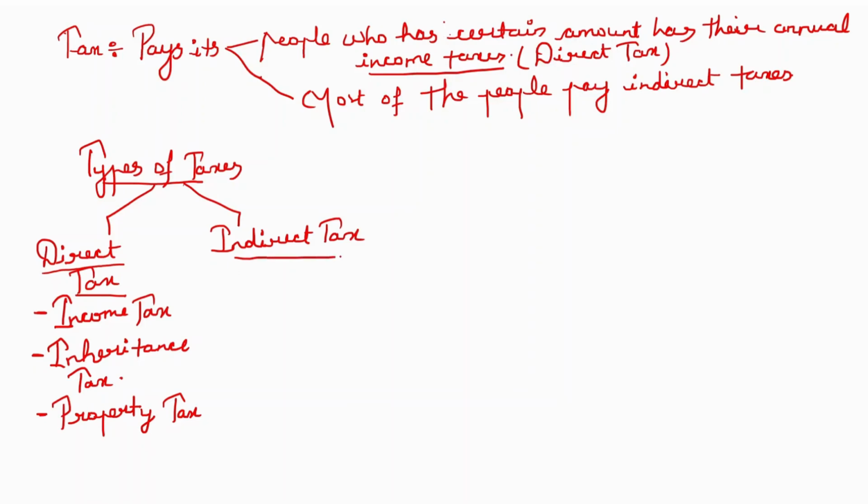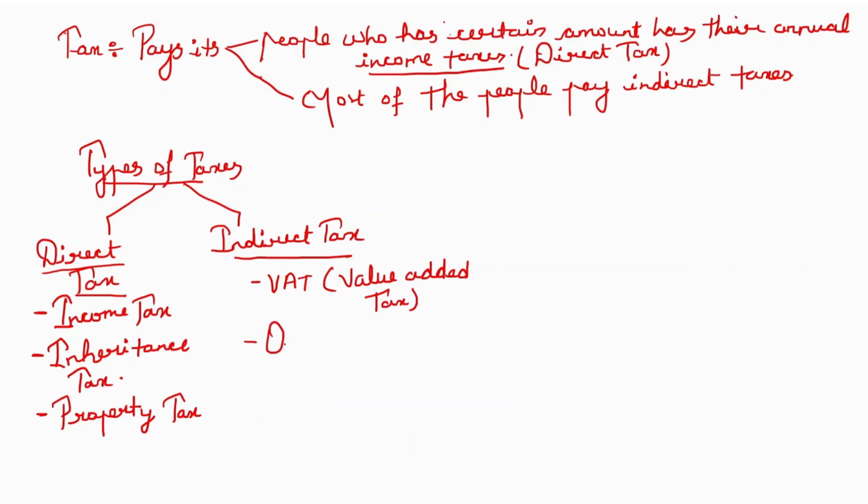What are the indirect taxes then? Indirect taxes are indirectly collected from the end users. In the previous video, we saw the example: if a manufacturer has produced a pencil and sold it to a retailer, the retailer or manufacturer will pay some taxes, and those taxes are included in the cost of the pencil. The first indirect tax was value added tax, VAT.